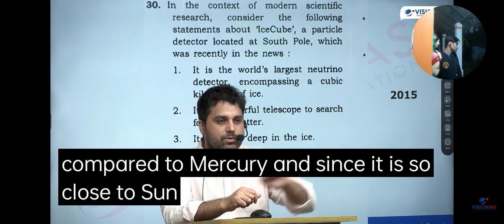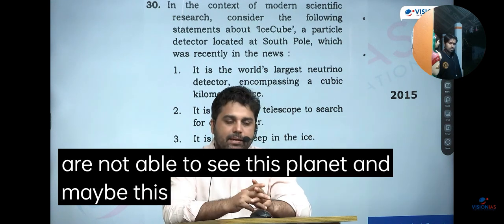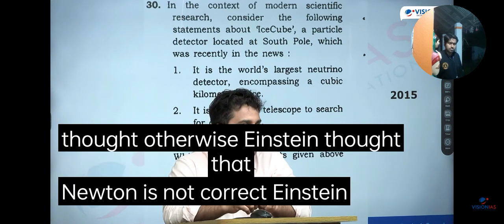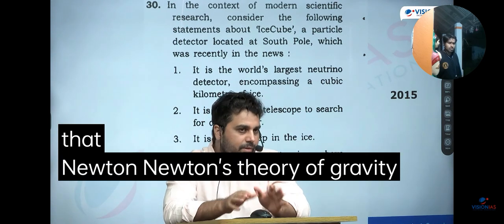And since it is so close to Sun, in the brightness of Sun, we are not able to see this planet. And maybe this planet is affecting the orbit of Mercury around Sun. But Einstein thought otherwise. Einstein thought that Newton is not correct. Einstein thought that Newton's theory of gravity needs a modification.